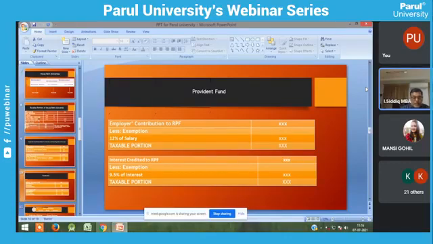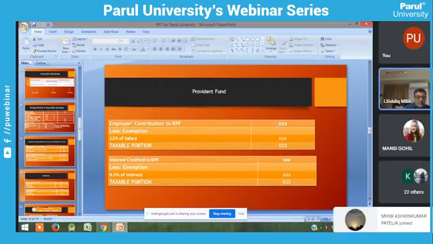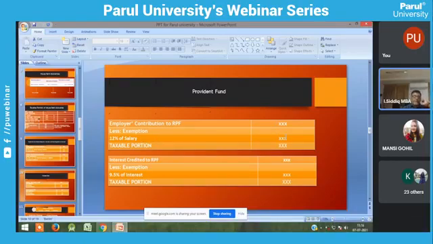The next provident fund is the recognized provident fund. This provident fund is received by private employees. Here we have to take the employer contribution only. The employer's contribution to provident fund, whatever amount he has received, less the exemption, which is 12% of salary. The exemption part is 12% of salary.